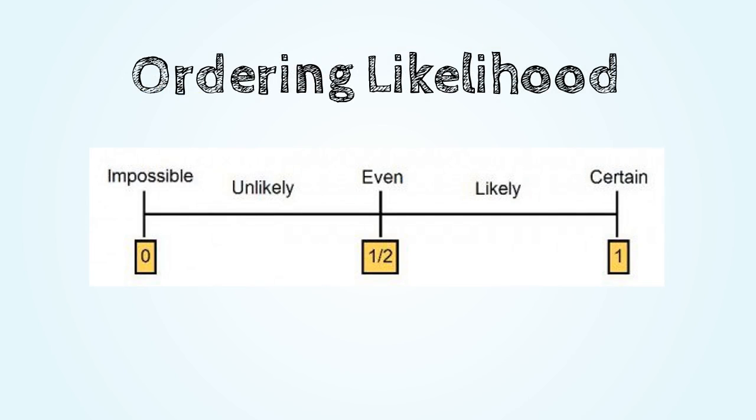In fact, the Stage 3 Maths syllabus requires students to recognise this and order common chance words on an interval from 0 to 1. In this diagram, we can see that a probability of 0 has an impossible likelihood and a probability of 1 is certain. As primary teachers, it is important to be aware of some of the common misconceptions that students might hold in relation to ordering likelihood, as well as some teaching strategies to help combat them.